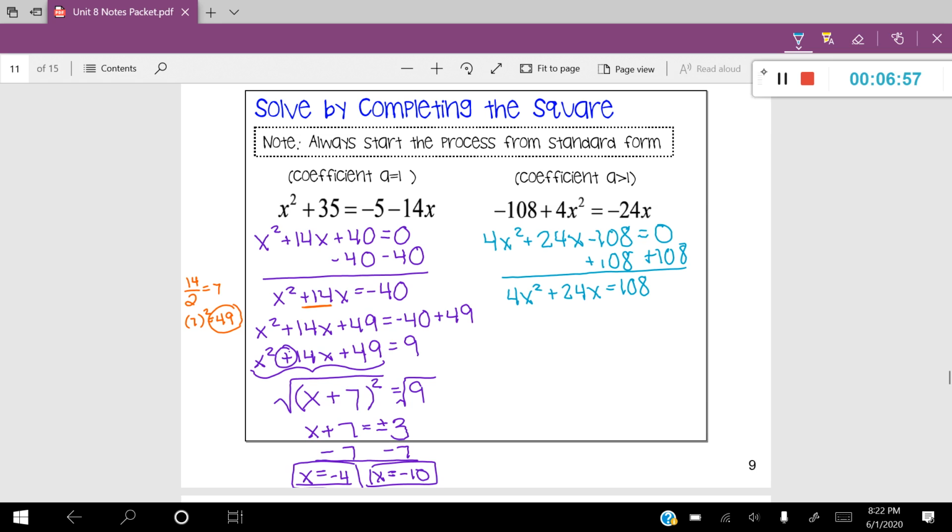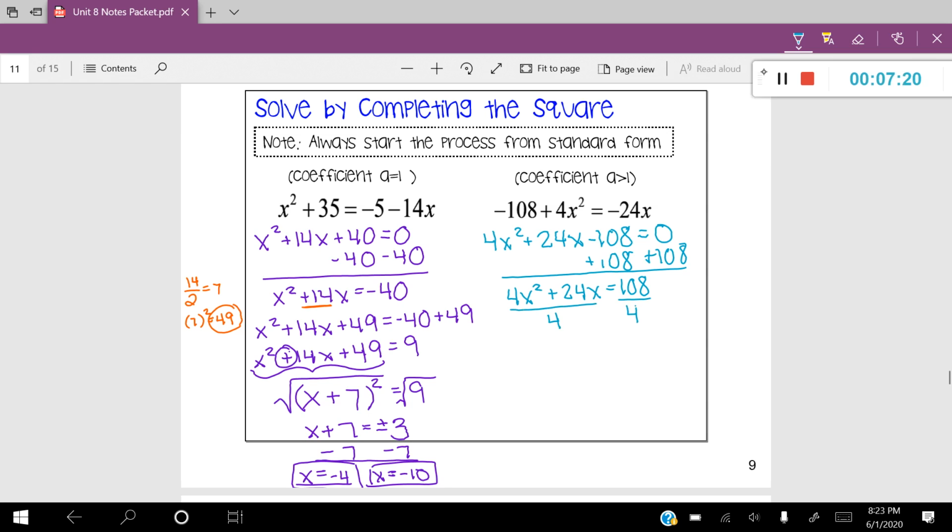Okay, now, in the problem up above, it says that a is greater than 1. In this case, you have to simplify it at this moment in time. And the way that you simplify it is you're going to divide both sides of that equation by that leading a coefficient, which in our case is 4. So we're going to go ahead and simplify that.